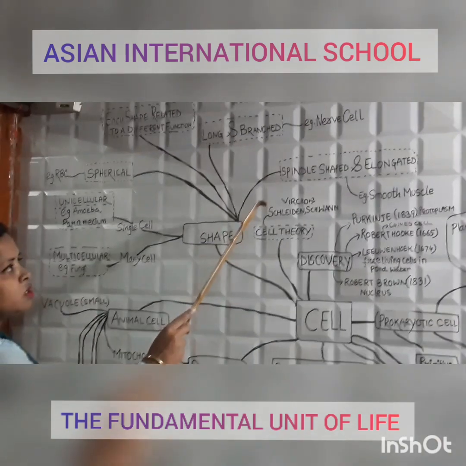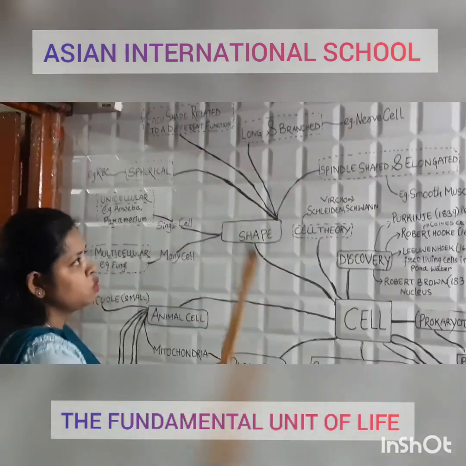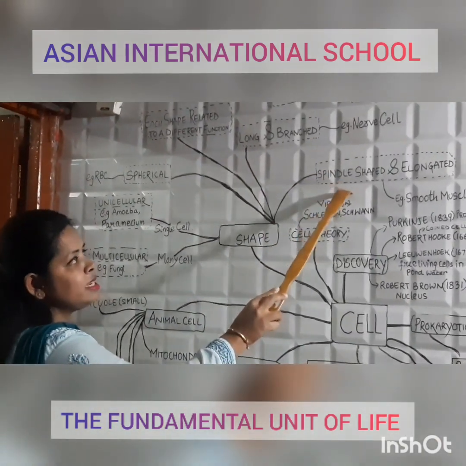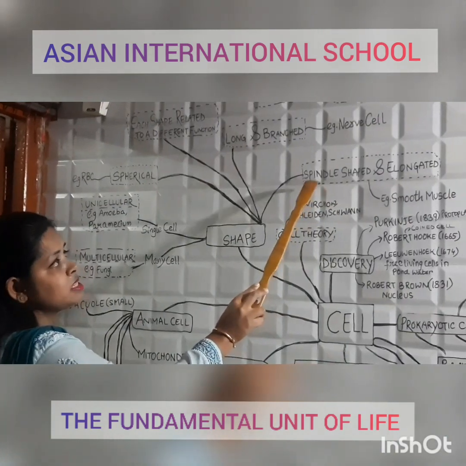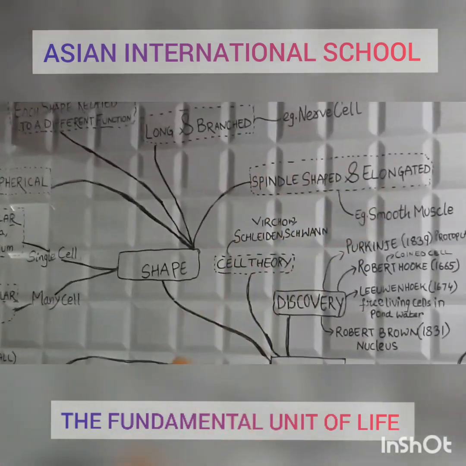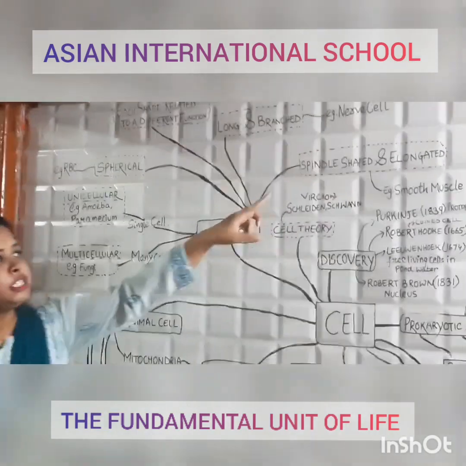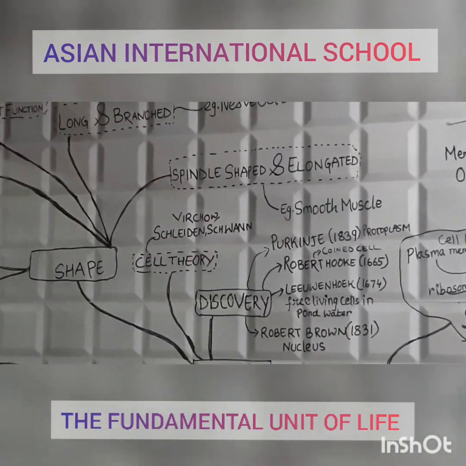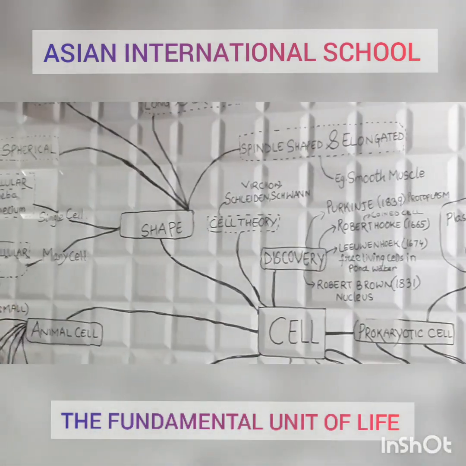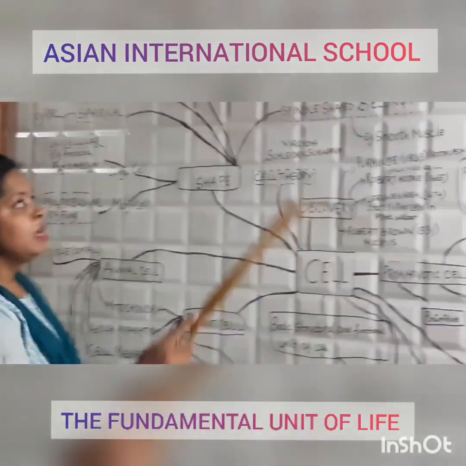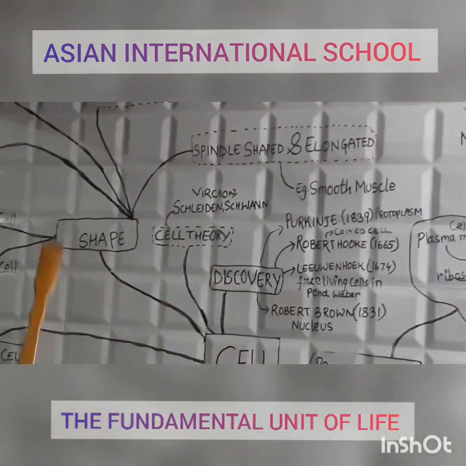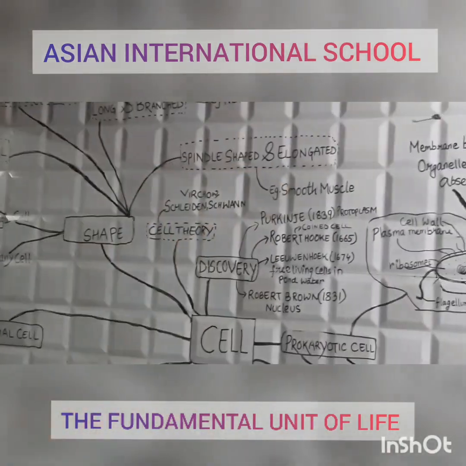There are a few types which I am going to explain to you. The first is the spindle shape. This cell shape is spindle shaped and elongated. Where do we get these spindle shaped and elongated cells? In the smooth muscle.